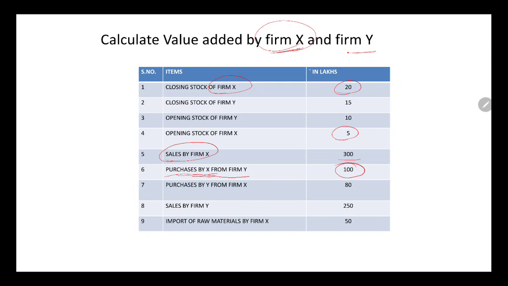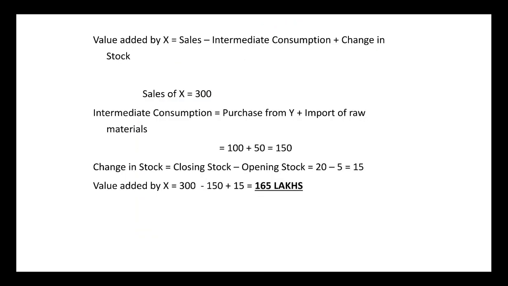Then of course they are saying import of raw material by firm X. So we will have to think whether we will be taking this into account or not. Just think over it, and then we will solve this particular numerical. So of course the import that is mentioned will also be deducted under the IC, right?